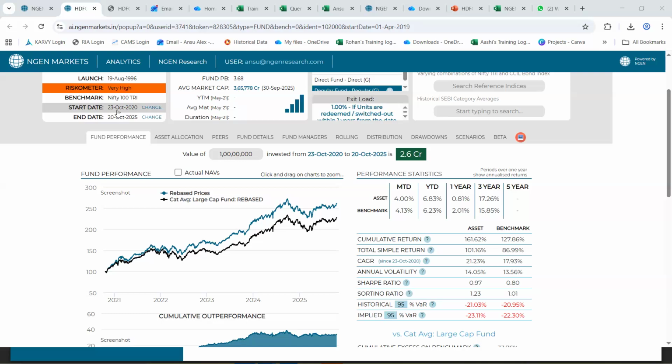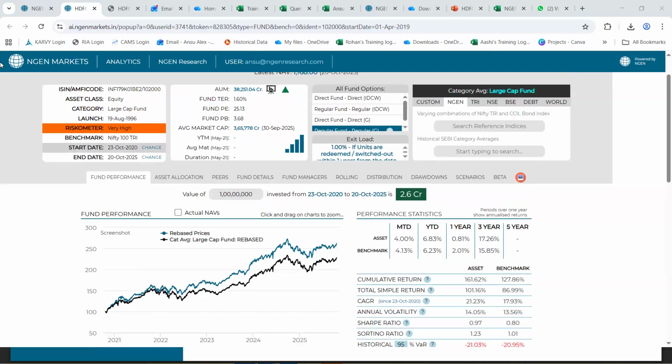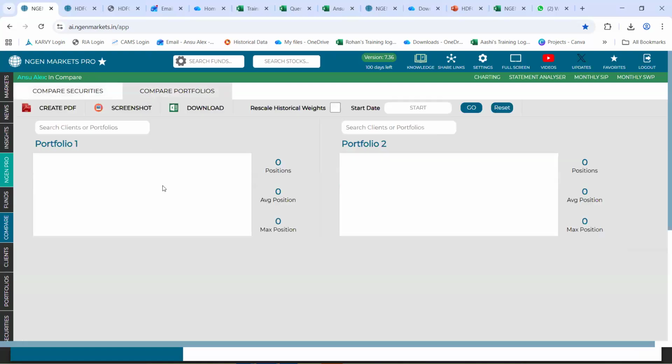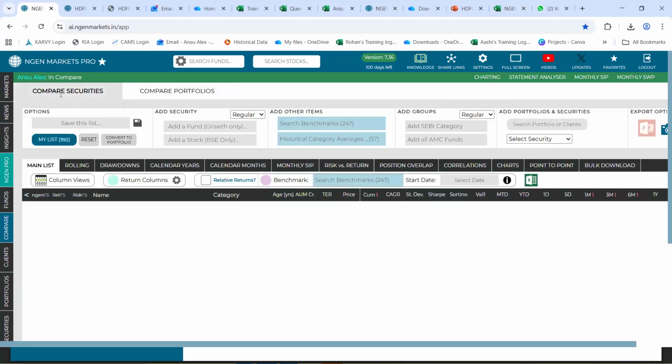And what you told, that 2-3 portfolios can be compared at one go? Yes, so that is a feature that will be coming up in Engine Pro. So as of now, 2 portfolio means what? Does 2 portfolio mean only 2 funds I can compare, or can I compare many funds? Portfolios of multiple funds can be compared with each other, two portfolios at a time. So suppose here I can compare the HDFC Large Cap versus ICICI Large Cap, are you saying that? That could be done in this compare security option.